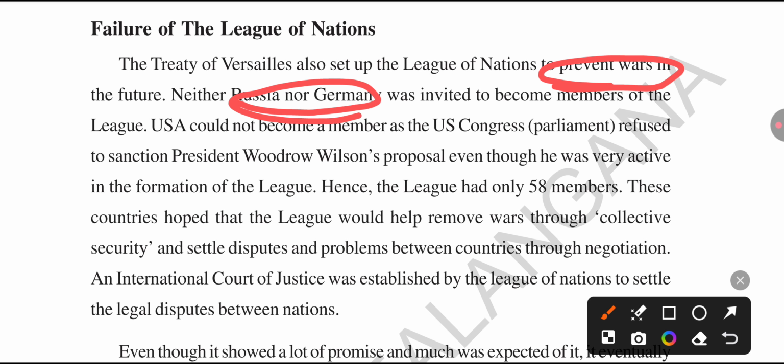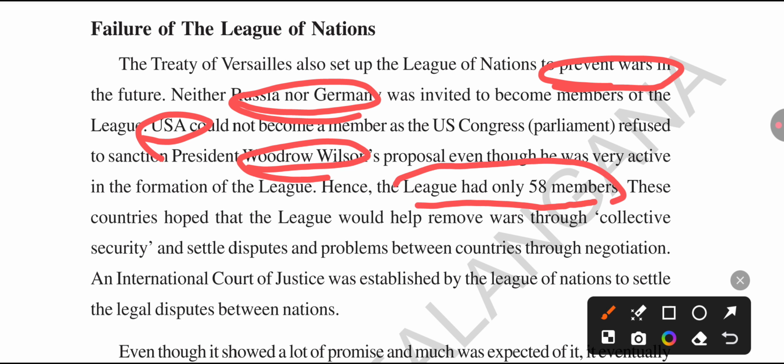The USA also could not become a member of the League of Nations because the US Parliament, the Congress, refused to join. Actually, the League of Nations was proposed by Woodrow Wilson, the President of America. He proposed the League of Nations, but the American Congress refused, and hence the League of Nations was formed without the USA.